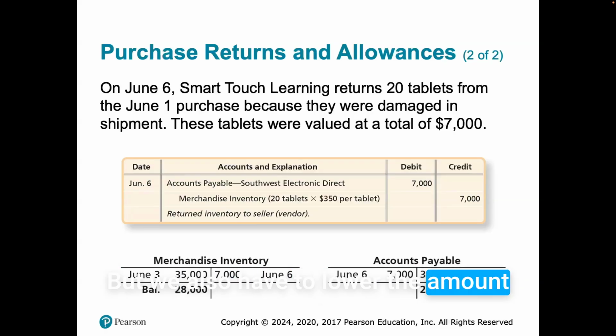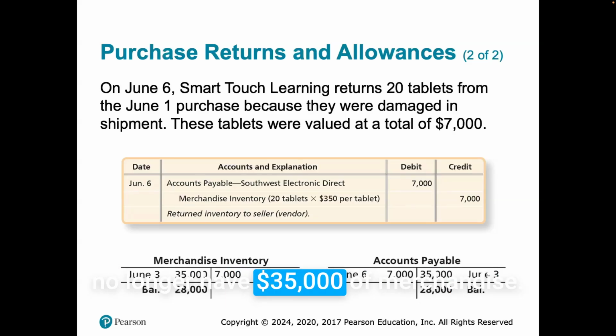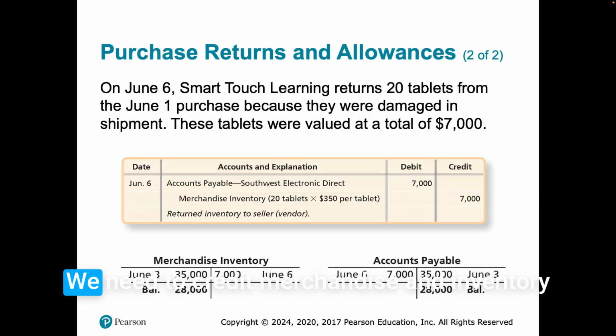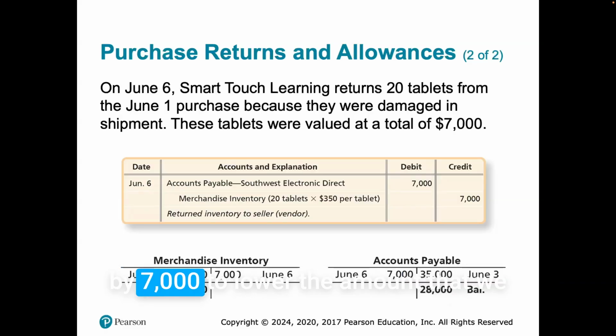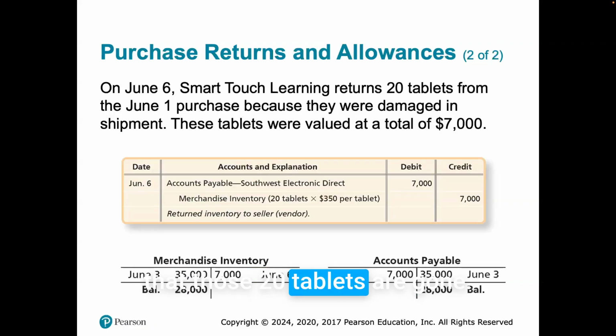But we also have to lower the amount of merchandise in inventory, right? So we have to go in and say we no longer have $35,000 of merchandise. We have $28,000. The way we do that is to credit, because merchandise inventory is an asset. It goes down by credit. We need to credit merchandise inventory by $7,000 to lower how much we have in inventory. This is how we keep track of inventory, by how much we paid for it. And so now we're showing that those 20 tablets are gone. We only have $28,000 worth of inventory.